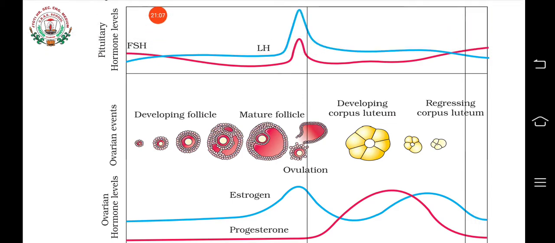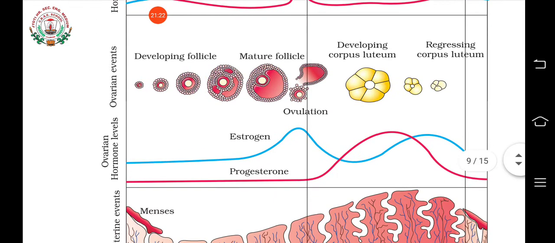Secondary, tertiary and mature follicles, okay. And LH, its amount increases, and around 14th day, or in the mid of the menstrual cycle, its amount will be very high, okay, and that results in the rupturing of the Graafian follicle and release of ovum or secondary oocyte, and that is known as the ovulation.